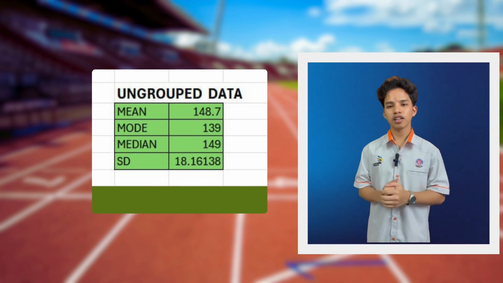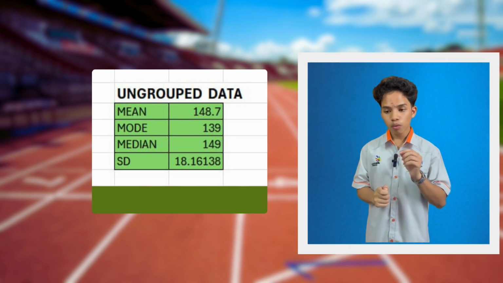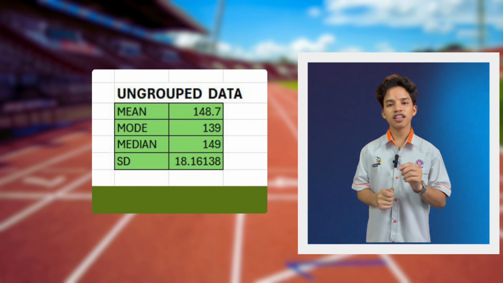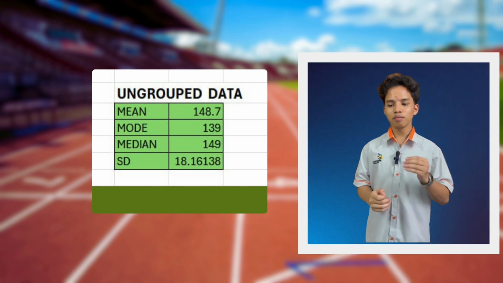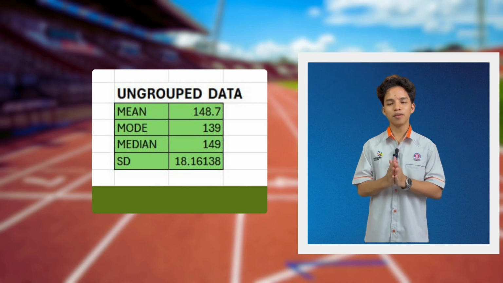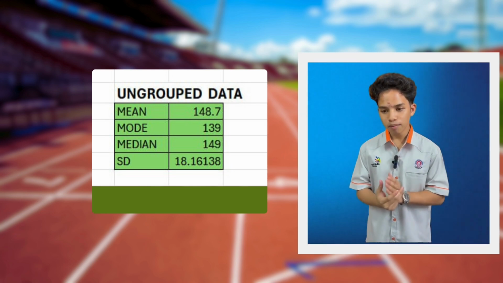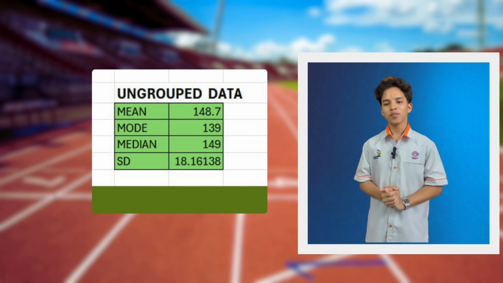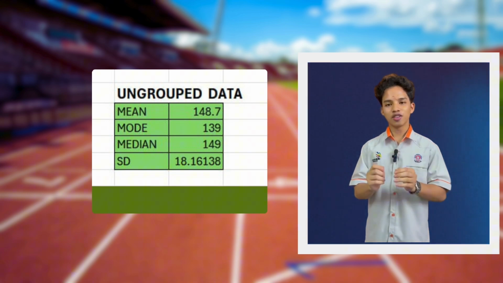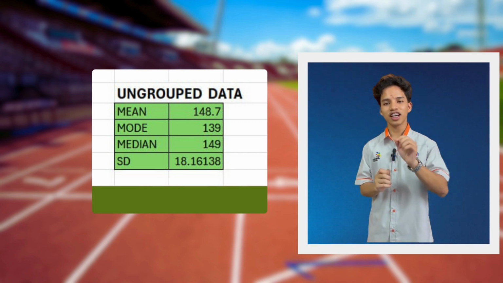We get that the highest frequency is 139 minutes. Then we move on to the median, which is the midpoint of the data distribution. We get that the median is 149. That is the measure of central tendency of the ungrouped data.